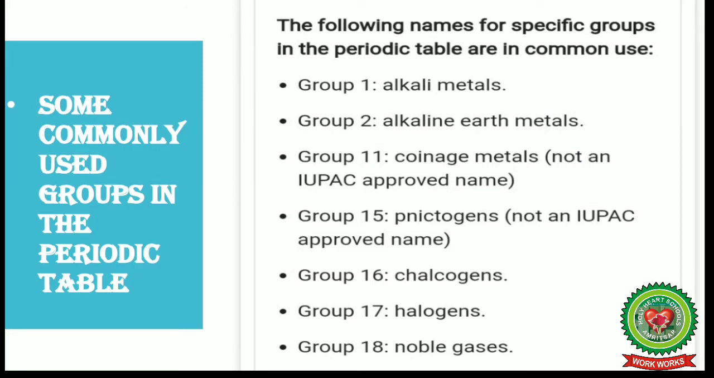Some commonly used groups in the periodic table are group 1, alkali metals; group 2, alkaline earth metals; group 11, coinage metals; group 15, pnictogens; group 16, chalcogens; group 17, halogens; group 18, noble gases.